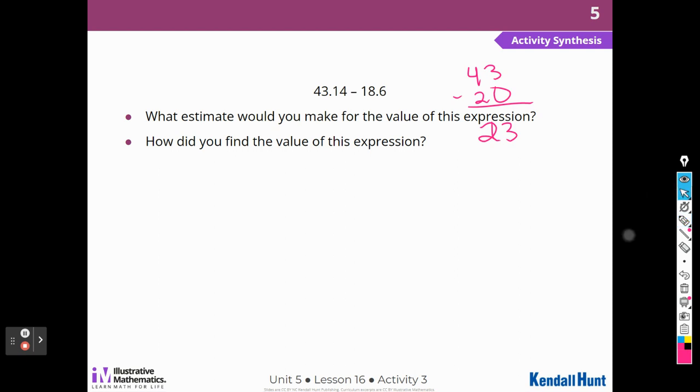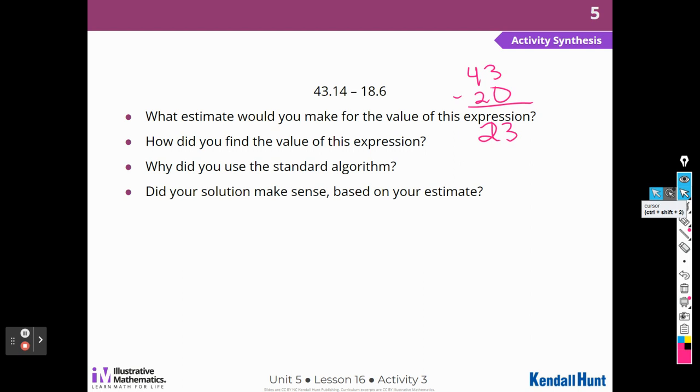Okay, let's see what else they have for us. Why did you use the standard algorithm? Well, the numbers are complicated, so I can't see what the difference is by just looking at it, so I had to do it. Did my answer make sense based on my estimate? Yeah, my answer I think was 24 and 54 hundredths, and that was very close to 23.